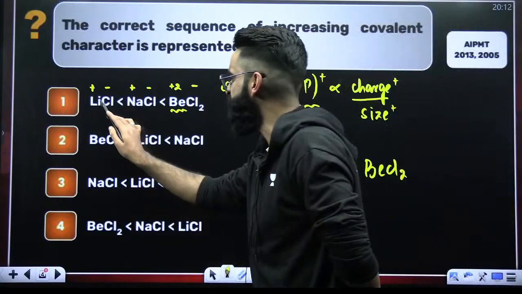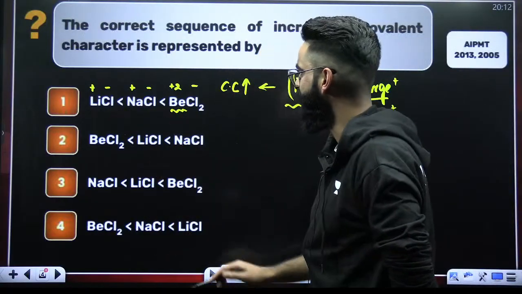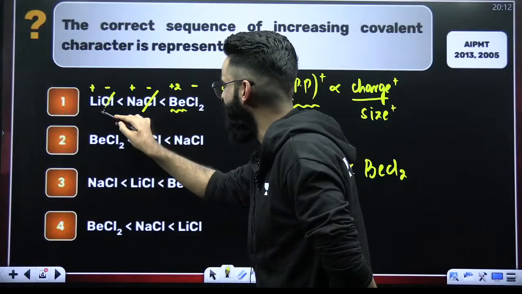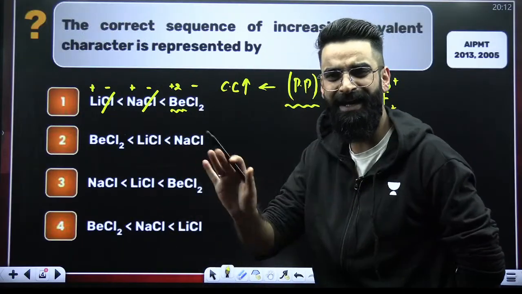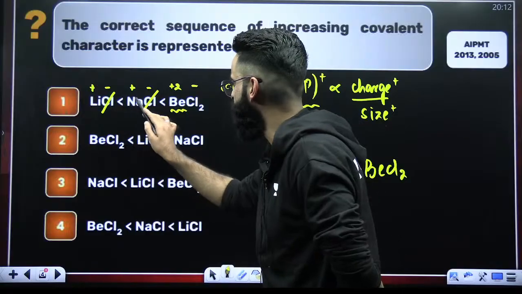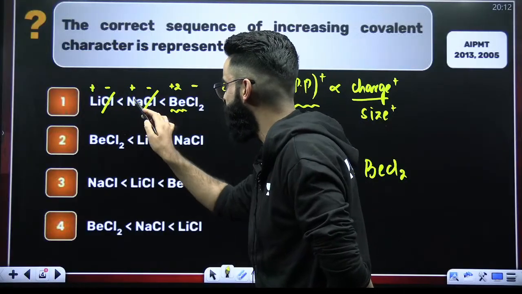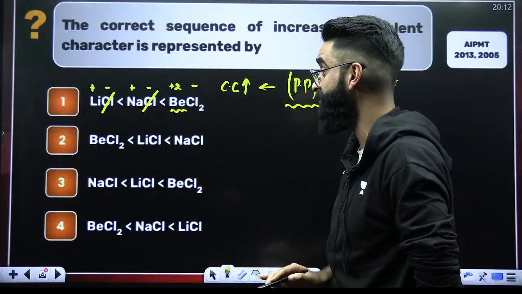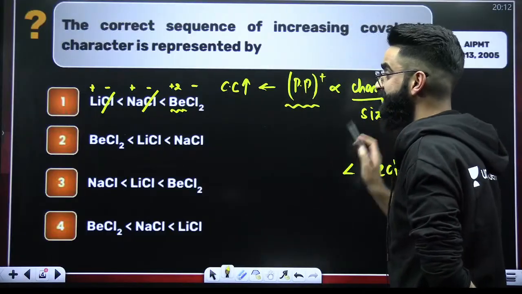Now, in case of your LiCl and NaCl, have a look. Your anion is same here, so do not check the anion because it's same. Li positive, Na positive. Both have equal charge. The charge of cation is same. Now decide on the basis of size.